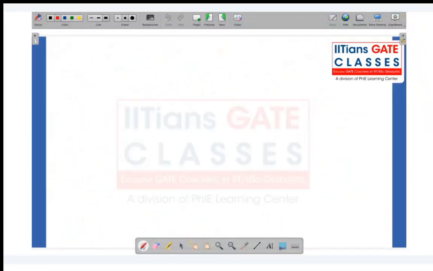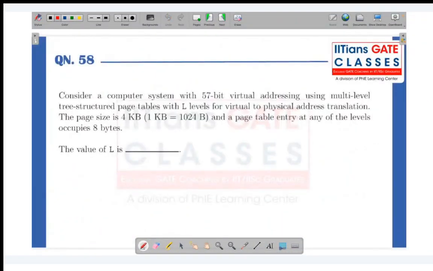Let's discuss the last question related to the operating system in the previous series that has come. Consider a computer system with 57-bit virtual addressing using a multi-level tree structure page table with L levels for virtual to physical address translation. The page size is 4 KB and a page table entry at any of the levels occupies 8 bytes. So what is the value of L?